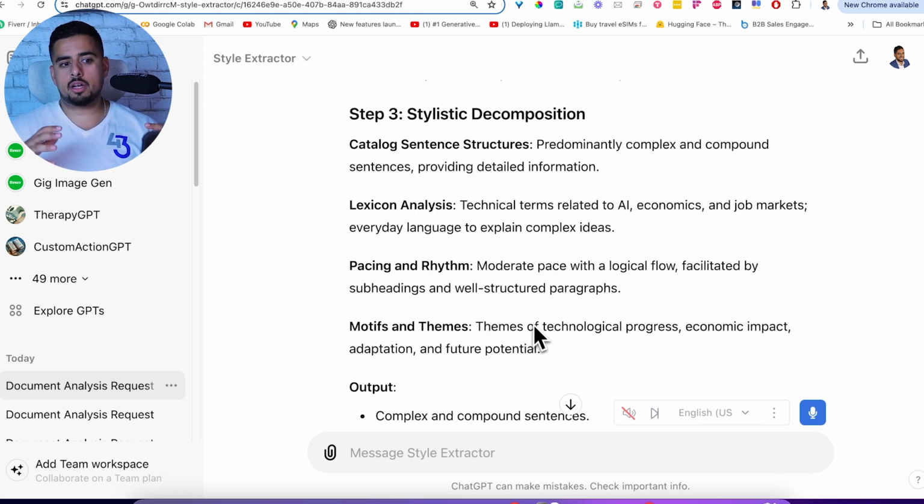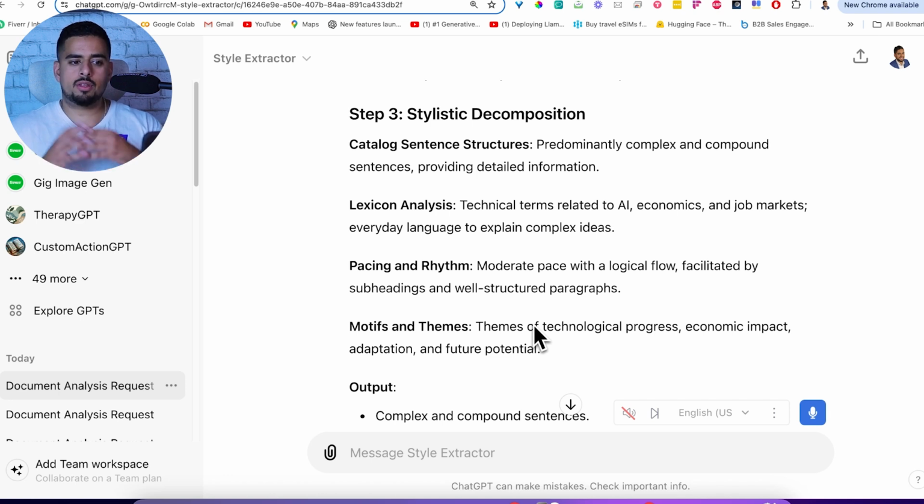For step 3, it's talking about the fact that it's predominantly complex and compound sentences. When it comes to the lexicon, which is basically the way it uses its words, it's talking about terms related to AI and economics. When it came to pacing and rhythm, it's talking about a moderate pace and logical flow.